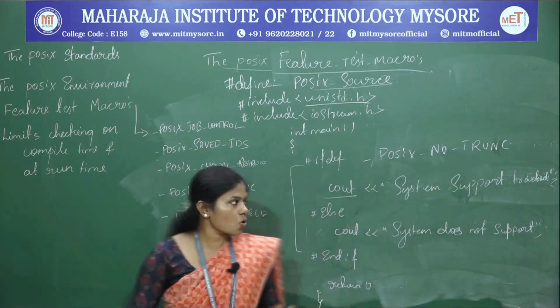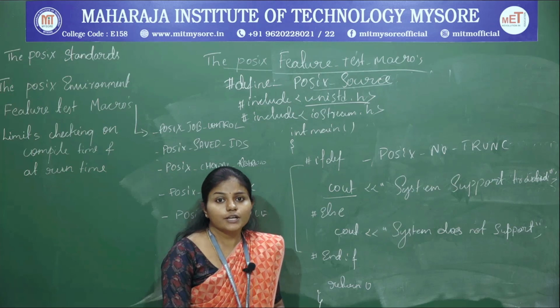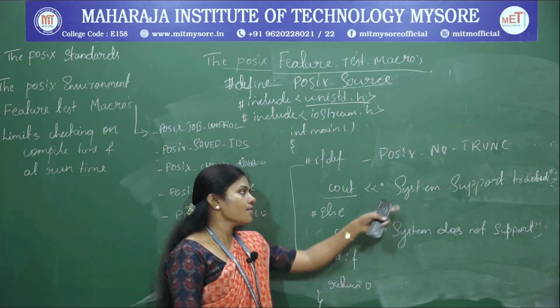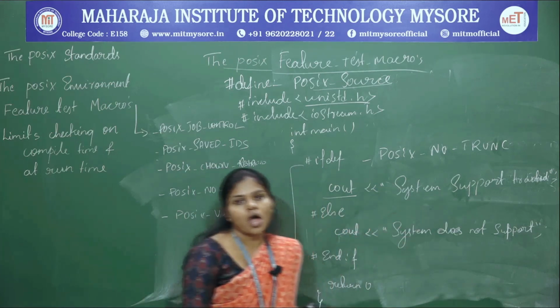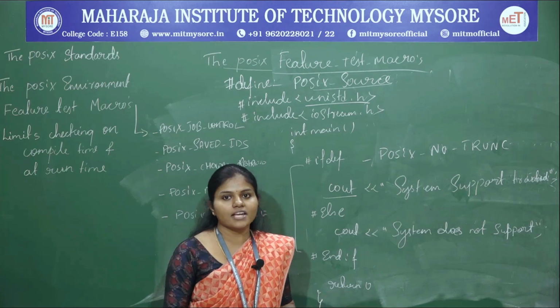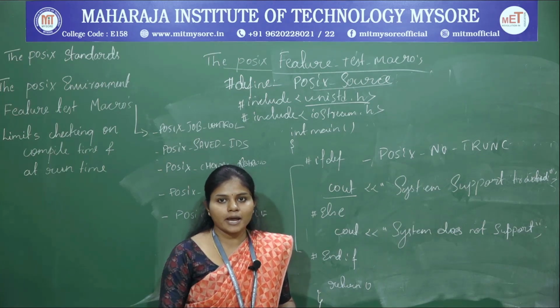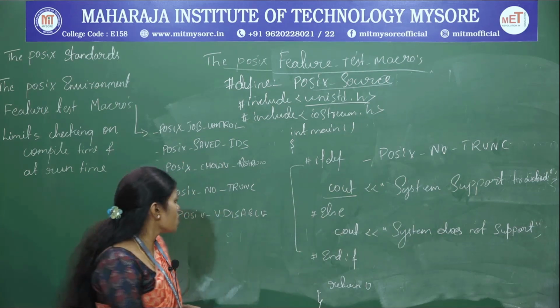Now the system supports the truncate option. If the _POSIX_NO_TRUNC value is defined as -1, then you can display the message that the system allows you to truncate the file name, that is the long file name, into the NAME_MAX constant. Otherwise the system does not support.